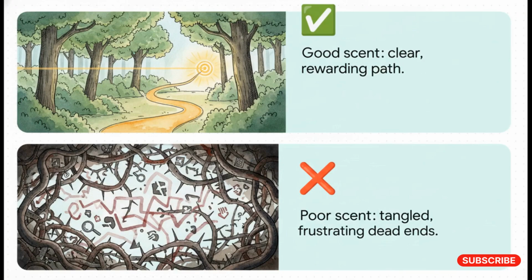Now, there is a totally stark contrast in what happens next depending on that scent. A good information scent, users know exactly what to click. The path is crystal clear, super rewarding, and easy. But a poor information scent, that just leads to a massive web of confusion, backtracking, and pure frustration. And here's the kicker. If the scent goes cold, the digital forager gets annoyed and will almost always just give up the hunt entirely. They bounce.